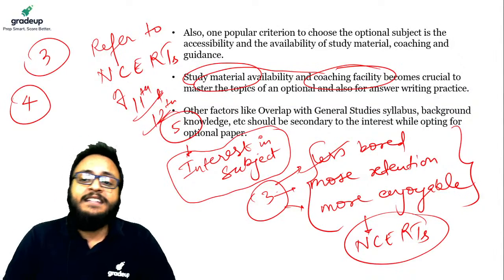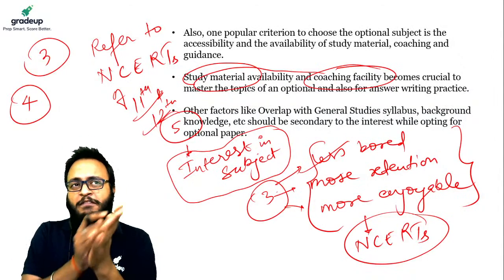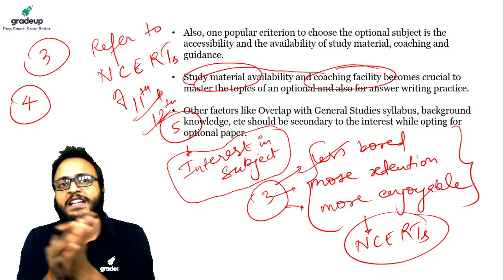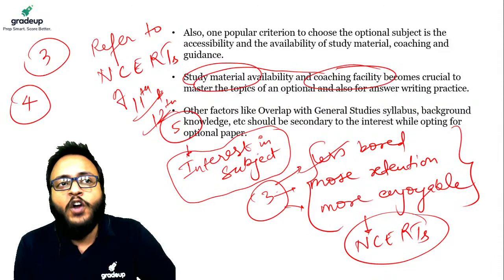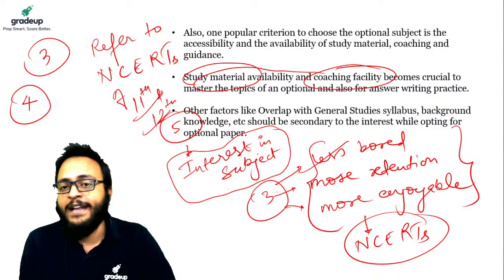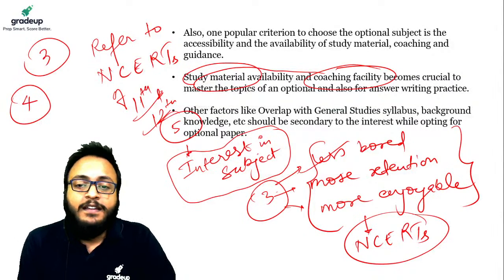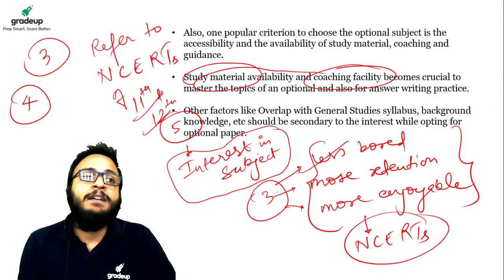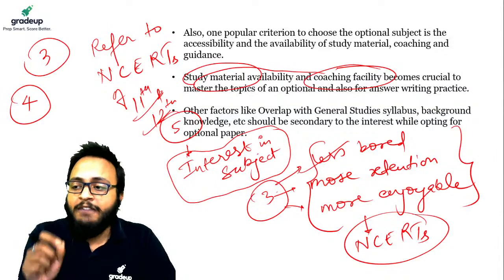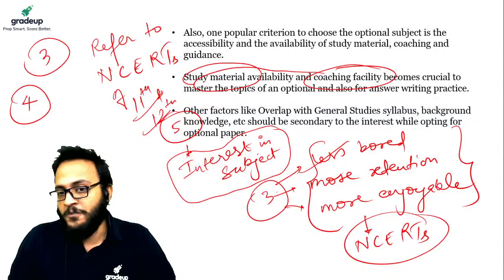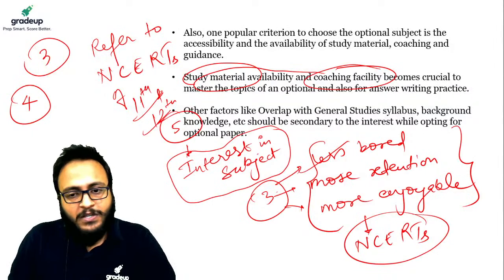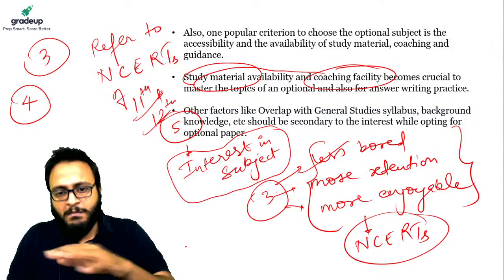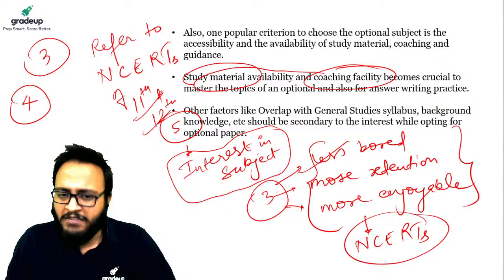Because other factors, like this syllabus being common, if we study history or geography then it will be common with the paper of GS1, GS2, this type of thing, become secondary once you have a good score in your optional. Because GS papers are marked on an average basis.